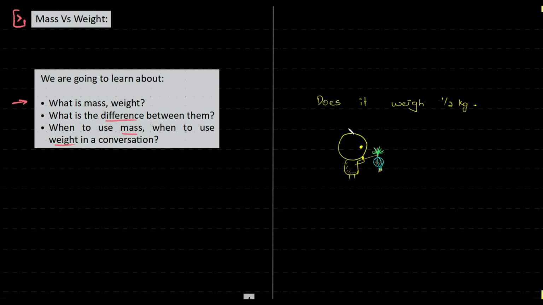To begin with, I have a small question for you guys before I explain. Whatever is your opinion, you guys can have it. Then I'll explain from my end. So the question is this. This person is holding this vegetable and he or she is thinking about what is the weight of this particular vegetable. Is it half a kg or no?